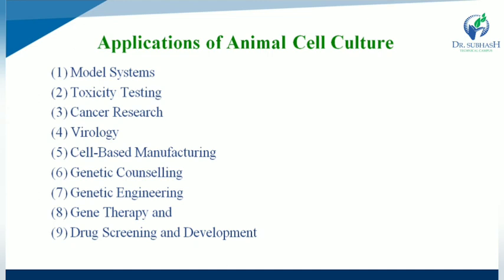Next one is cell-based manufacturing. In cell-based manufacturing, cultured cells can be used to produce many important products. Three areas are generating the most interest. First one is large-scale production of viruses for use in vaccine production. Example, vaccines for polio, rabies, chickenpox, etc. Second one is large-scale production of cells that have been genetically engineered to produce proteins that have medicinal or commercial value. Examples are monoclonal antibodies, insulin and hormones.